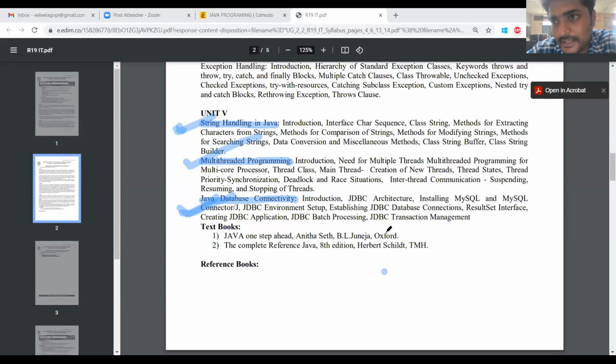Unit-wise questions are placed up to the 4th unit. Textbook PDFs are already placed in the Edmodo group. YouTube video links are already placed in the Edmodo group. For material, the first 2 units' materials are placed in the Edmodo group. And all the practice programs, whatever programs I explained in the class, are placed in the Edmodo group under the lecture programs. So all the materials are placed. This is the syllabus.